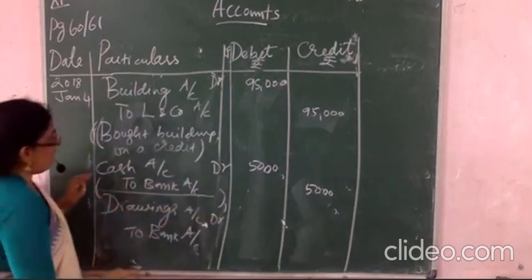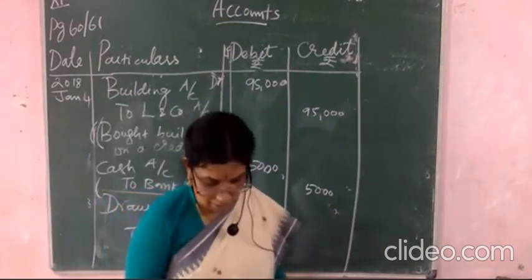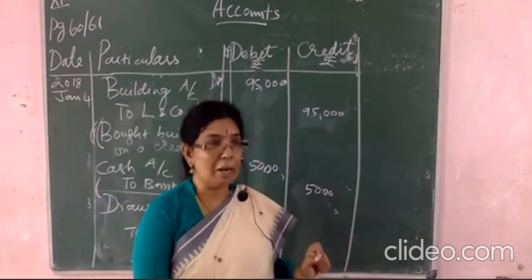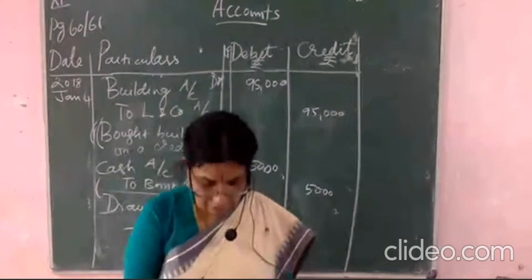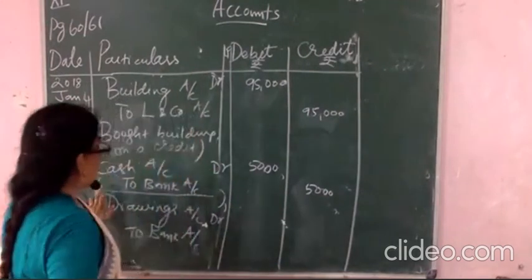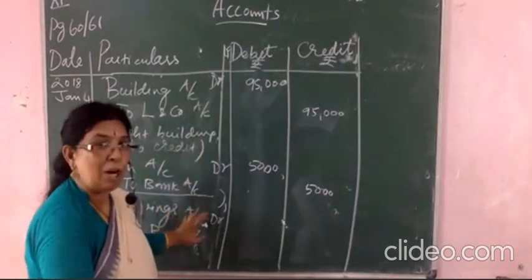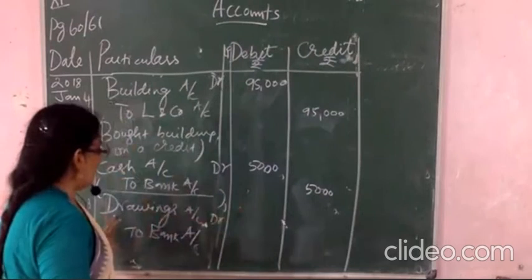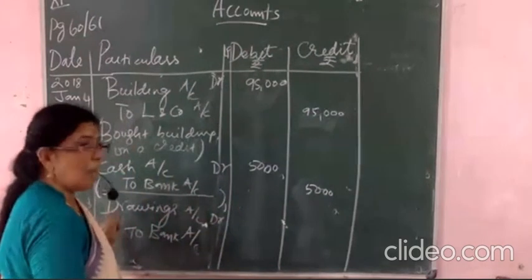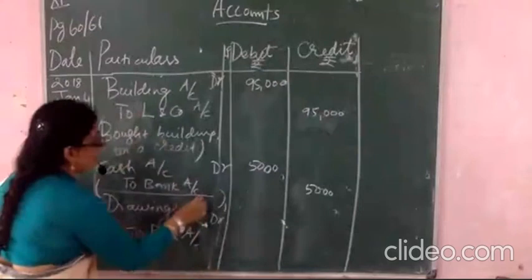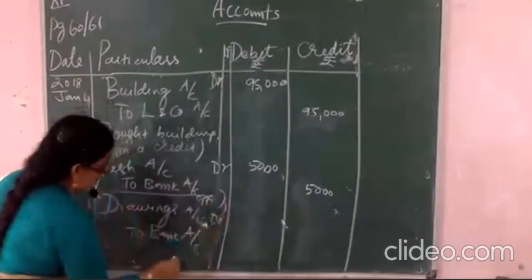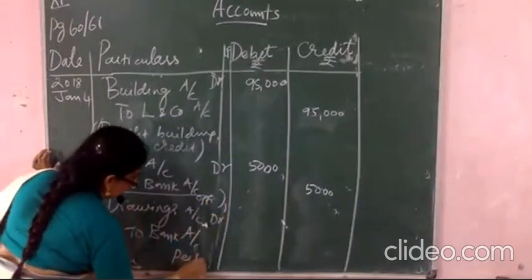The statement, the narration you must write. Okay, what is the narration? I told you that you have to write it. In every journal you must write the narration. On 5th, what will you write as the narration? Cash withdrawn from bank for office use, you will write it. And here, withdrawn from bank for personal use, you have to write it. Here you will write office use and here you will write personal use. Okay.